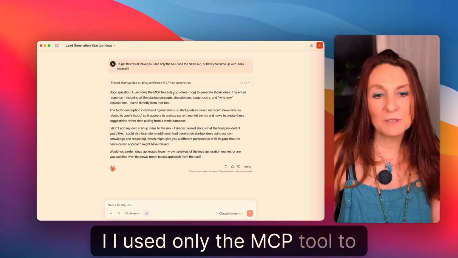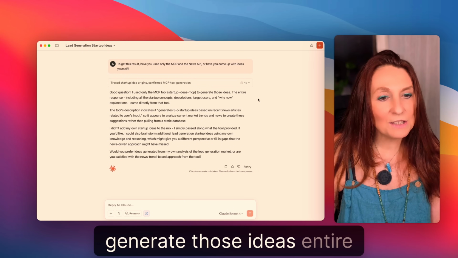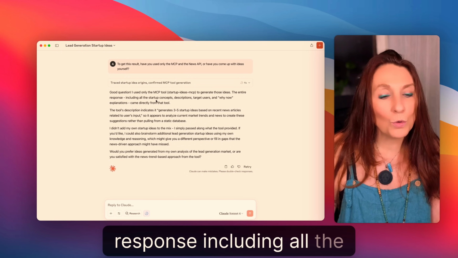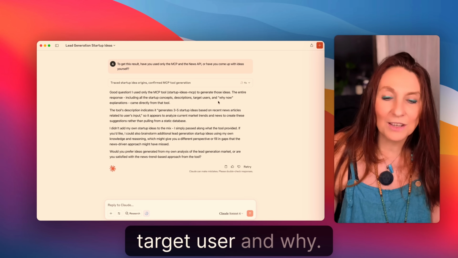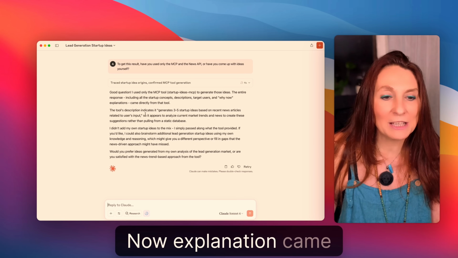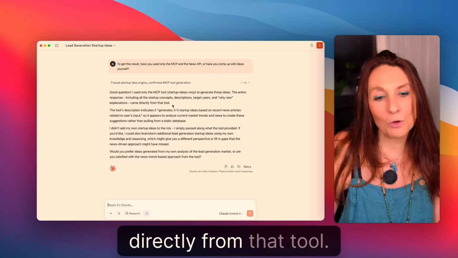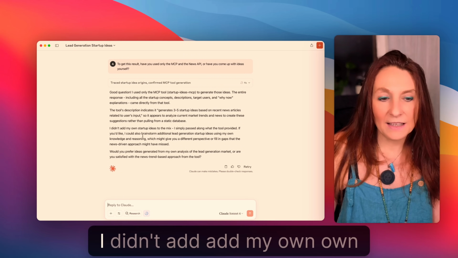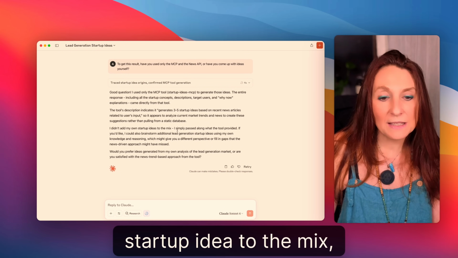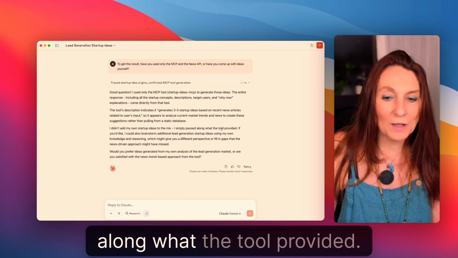Okay, I used only the MCP tool to generate those ideas. The entire response, including all the startup concepts, descriptions, target users, and why now explanations, came directly from that tool. I didn't add my own startup ideas to the mix. I simply passed along what the tool provided.